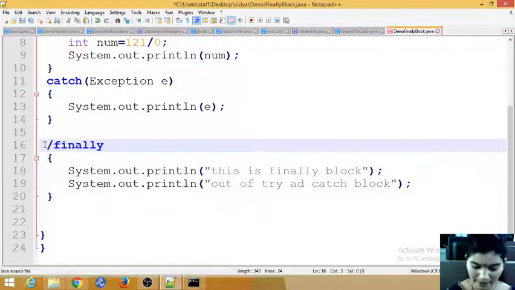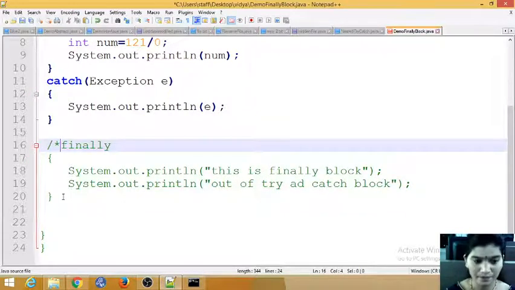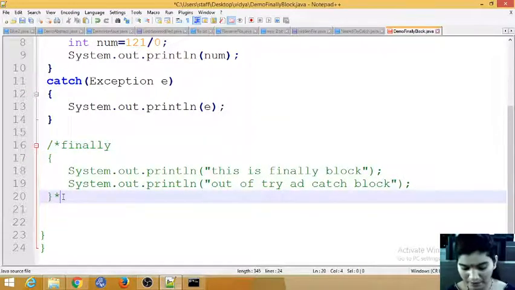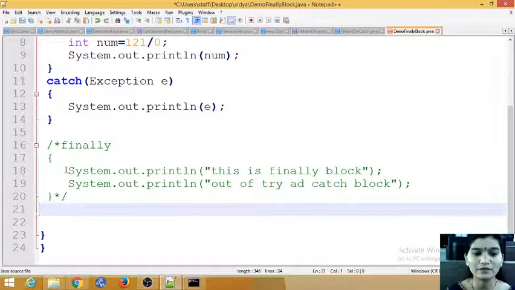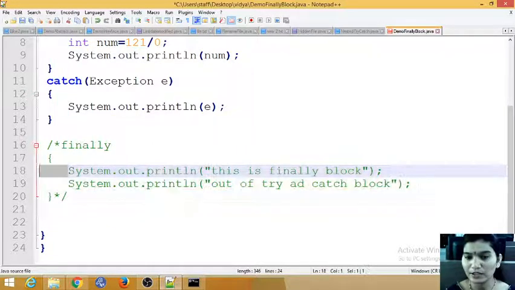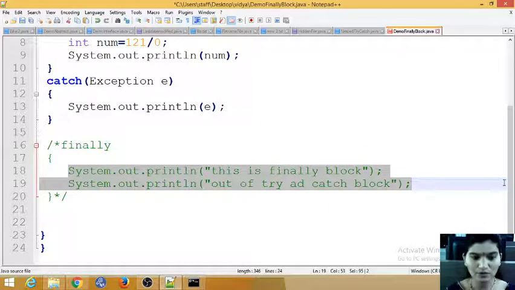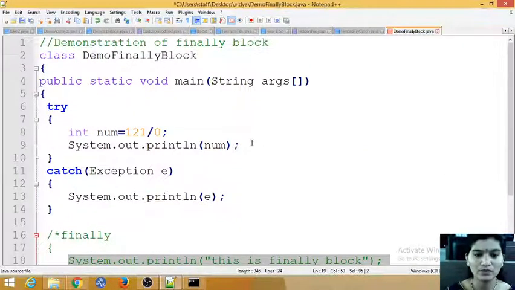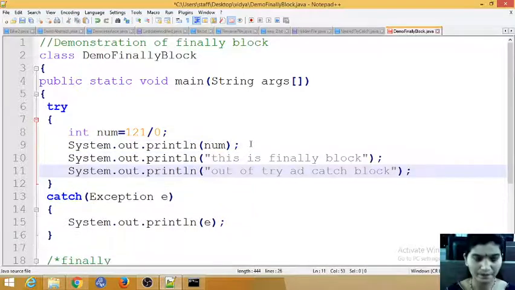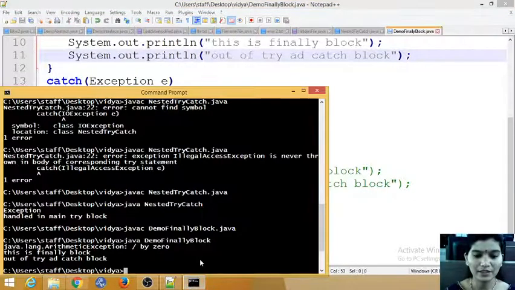So we'll comment this line, just comment the finally block. These two lines are very important, and I want to execute these two lines. So what I need to do, I will write after this. Okay, so now if I execute the program,